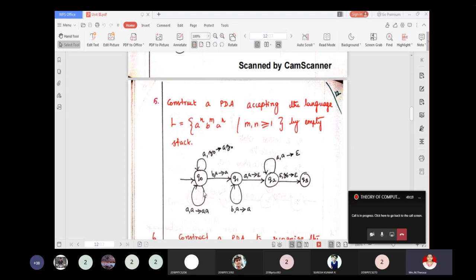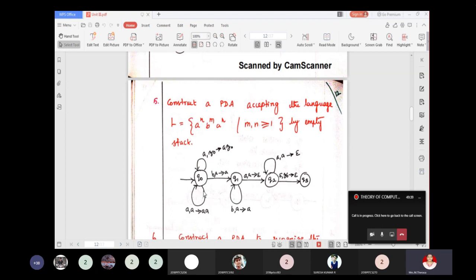So whenever you are in state Q0, when you read A and Z naught is on top of the stack, then push the A. And once you push A onto the stack, the top of the stack will be A, and whenever you read A and top of the stack is also A, push the A. When you read B and top of the stack is A, do nothing.